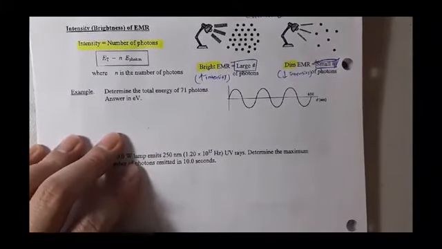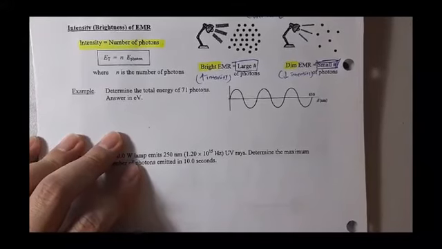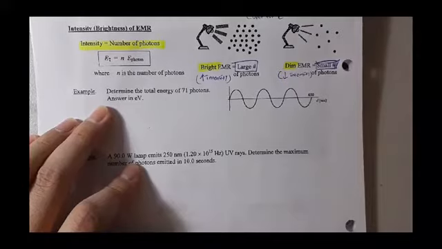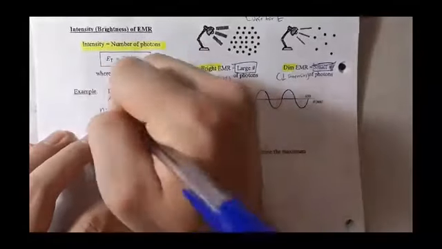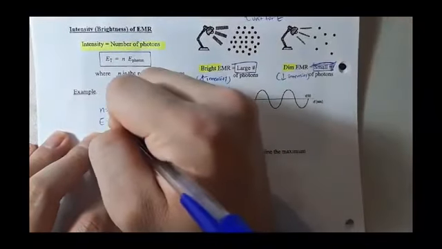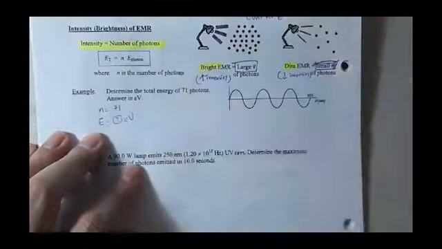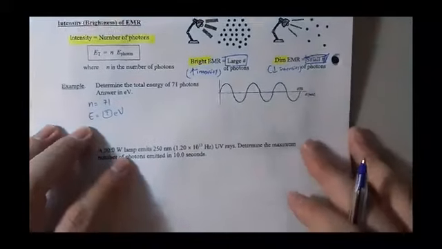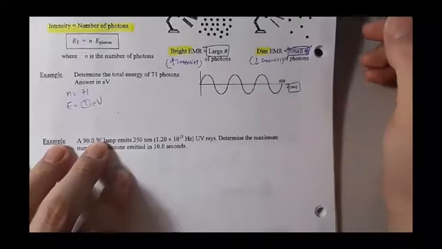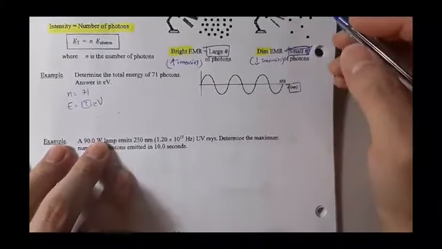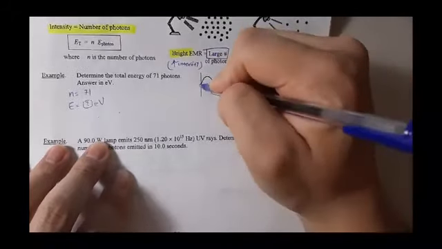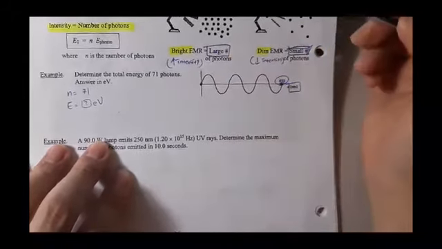So let's do some class examples over here. Number 1, determine the total energy of 71 photons. The number is given as 71. Answer in eV. So energy is what I need to get, blank eV. And we don't know that. We only have one clue: basically, some wave pattern and a distance that is given, 650 nanometers, taken from the starting point all the way to the end over here.